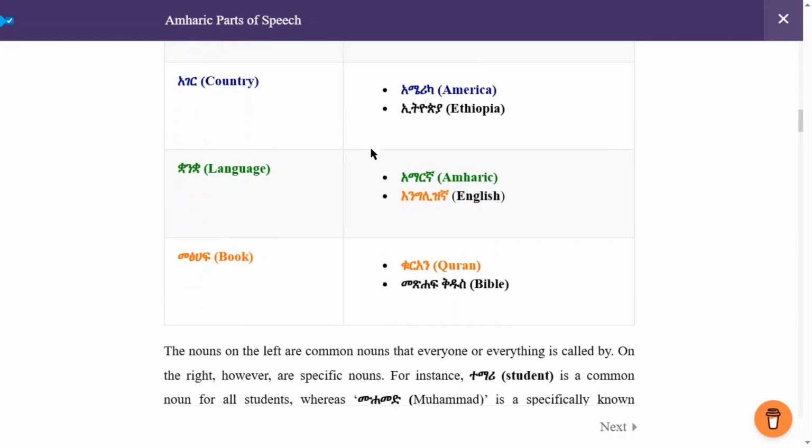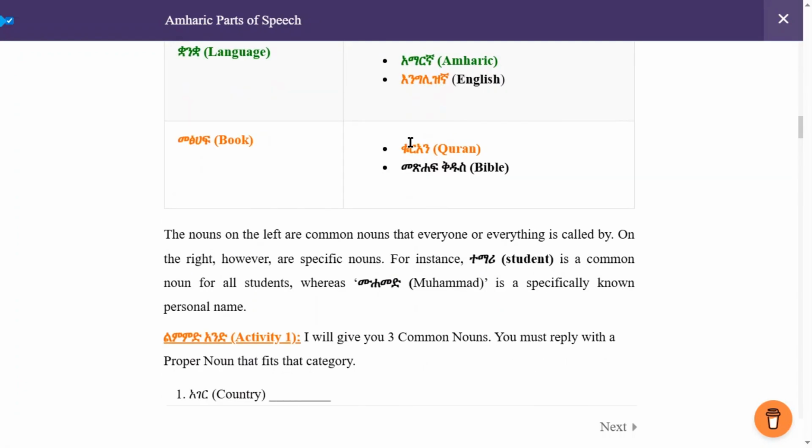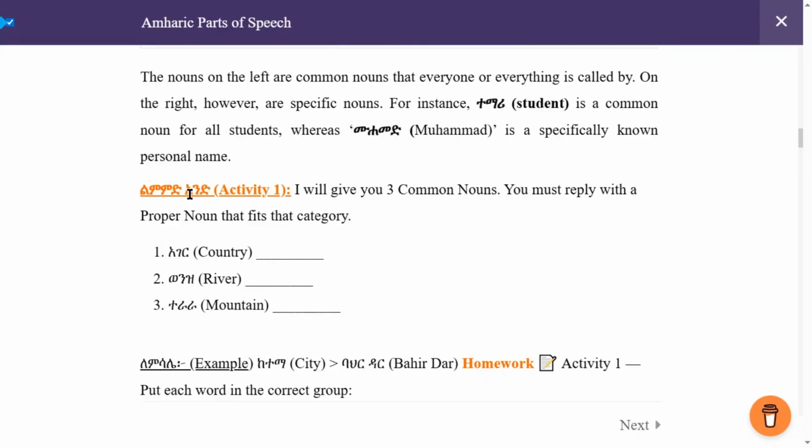These are things, abstract nouns. So መጽሐፍ is a concrete noun and it is also a common noun, common and concrete. Quran or መጽሐፍ ቅዱስ are specific nouns. So nouns on the left are common nouns that everyone or everything is called by. On the right, however, are specific nouns. For example, ተማሪ or student is a common noun for all students, whereas Muhammad is a specifically known personal name.